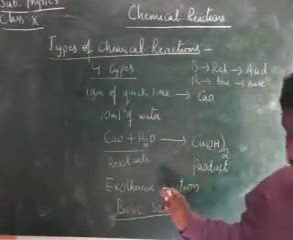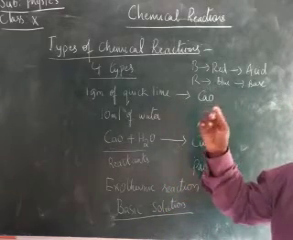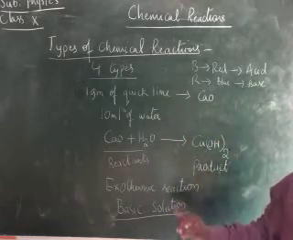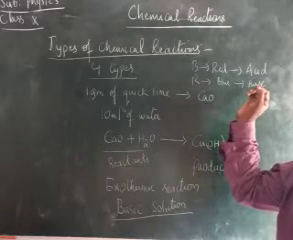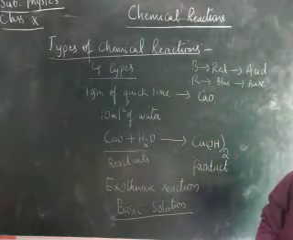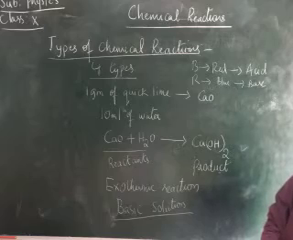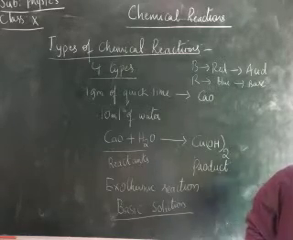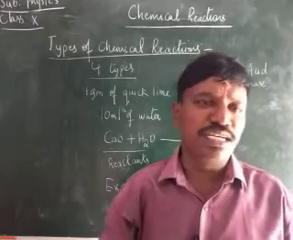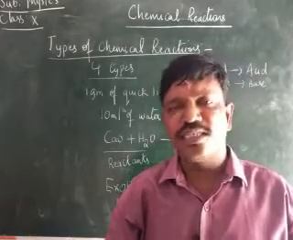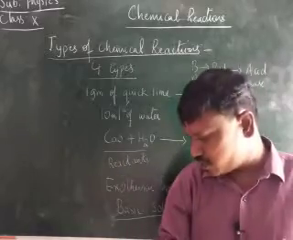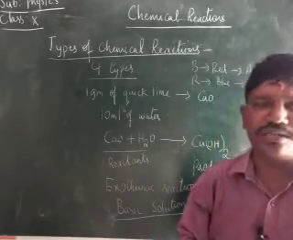And if we place the red litmus paper in this solution, it changes from red to blue. Red litmus paper changes into blue color. Therefore we say that it is a basic solution. Okay, children, this is about the chemical combination.